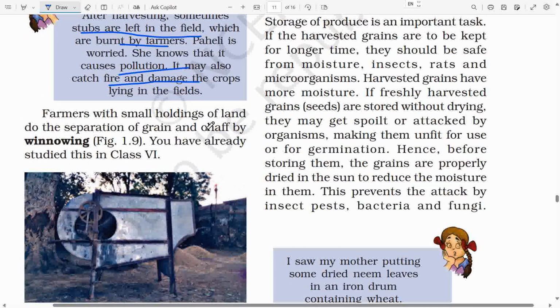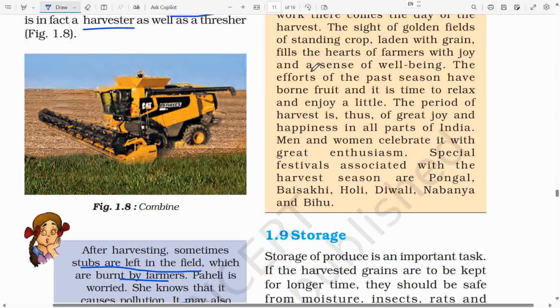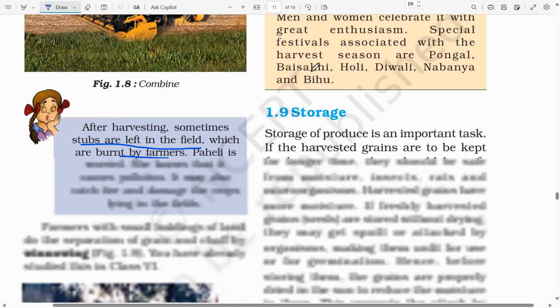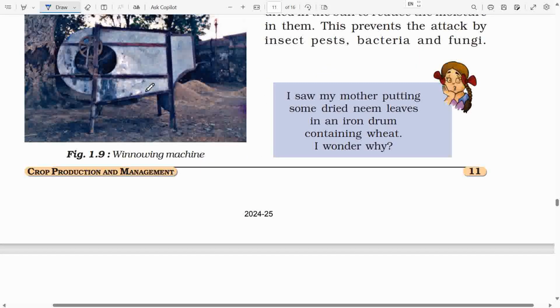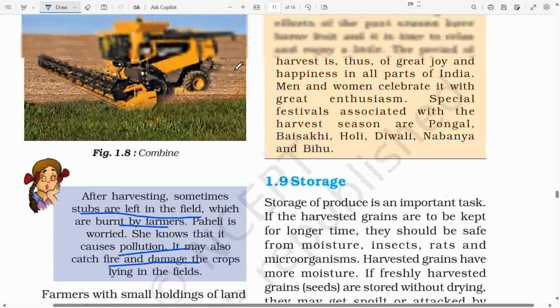Farmers with small holdings of land do the separation of grain and chaff by winnowing, as shown in figure 1.9. You have already studied this in class 6. Figure 1.9. Winnowing machine. In figure 1.9 we can see a winnowing machine.